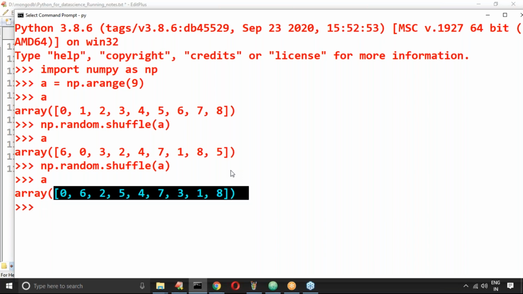Remember carefully about this one. The order of elements by default will be changed. Any doubt? So the content is the same, but only the order changes.